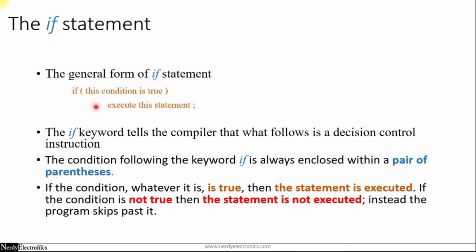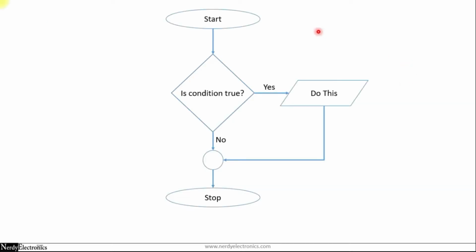Let's see what it looks like in a flowchart. Consider the start as something that is there before the if condition. In the if condition, we check: is the condition true? If it is true, do this and go to the stop, or do whatever comes after this. If this condition is not true, then directly go here. Do not go through this path. So in a way, we are controlling the path that the program is taking. If the condition is true, we take this path. If the condition is false, we come directly to this path.